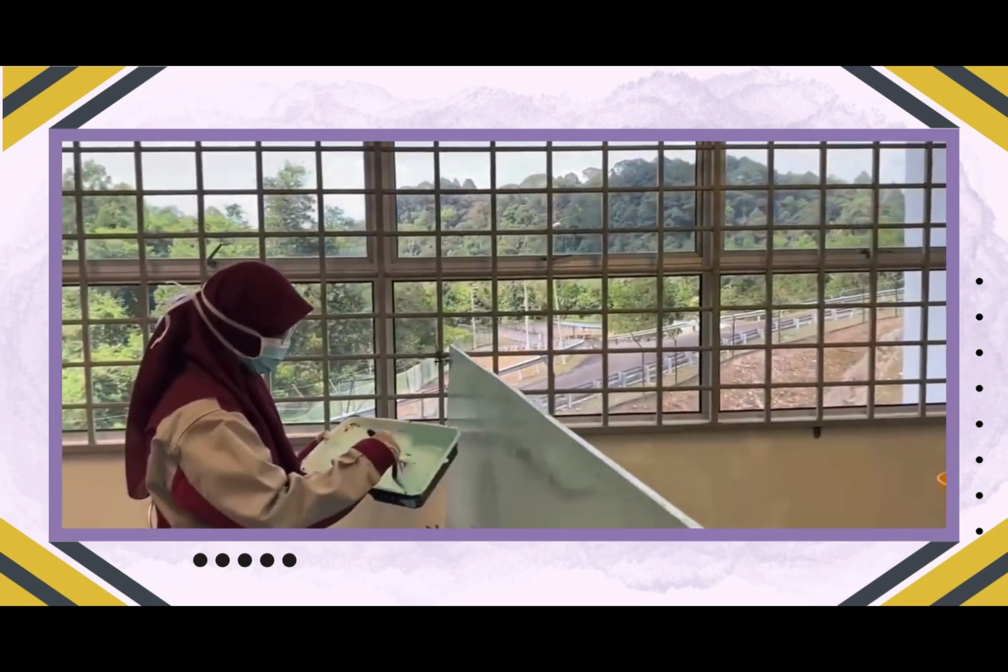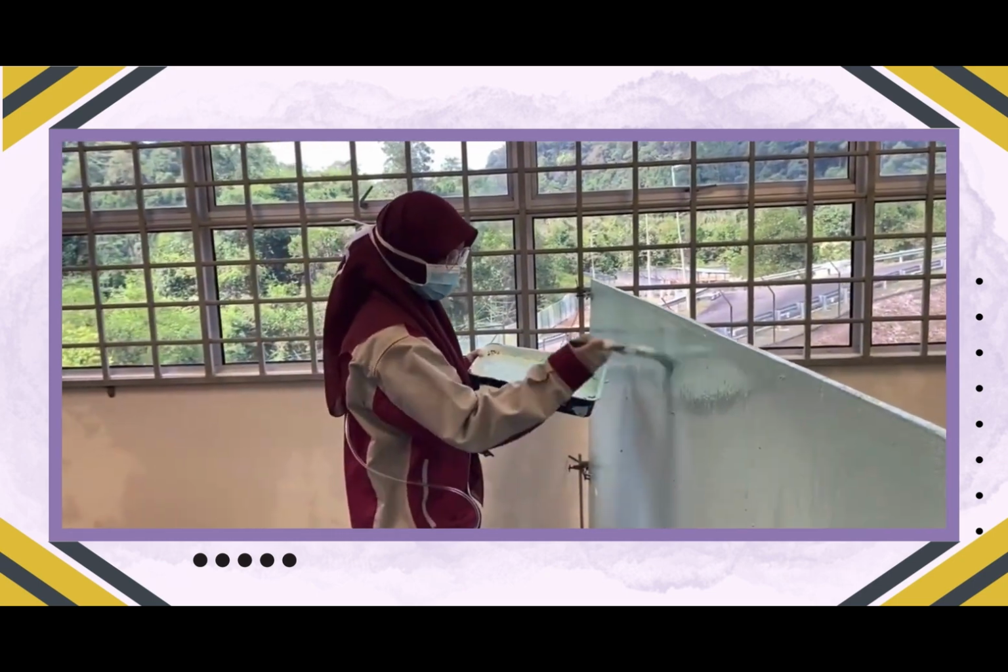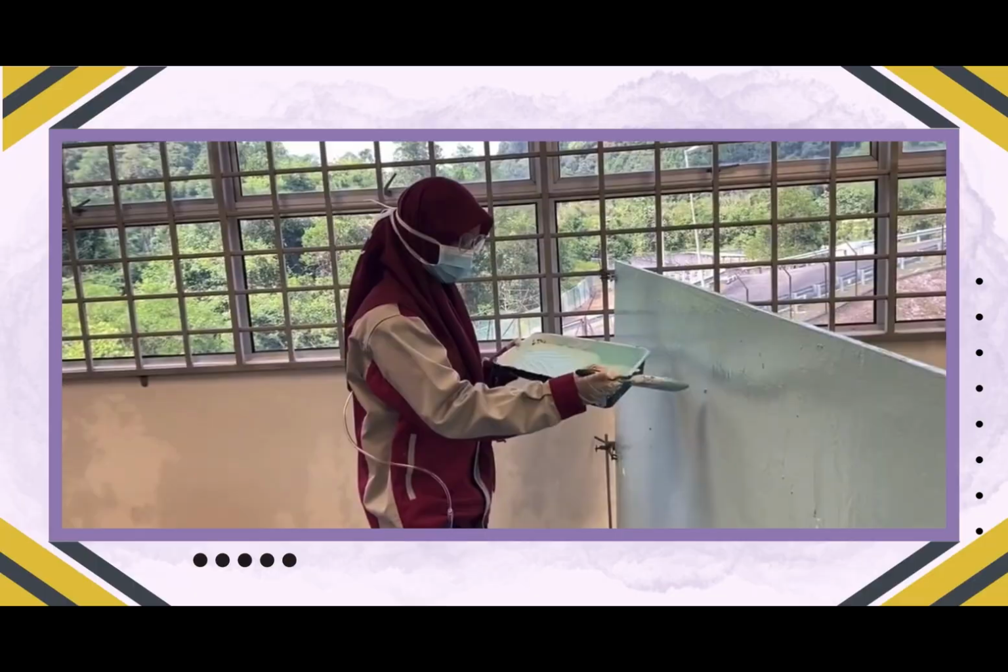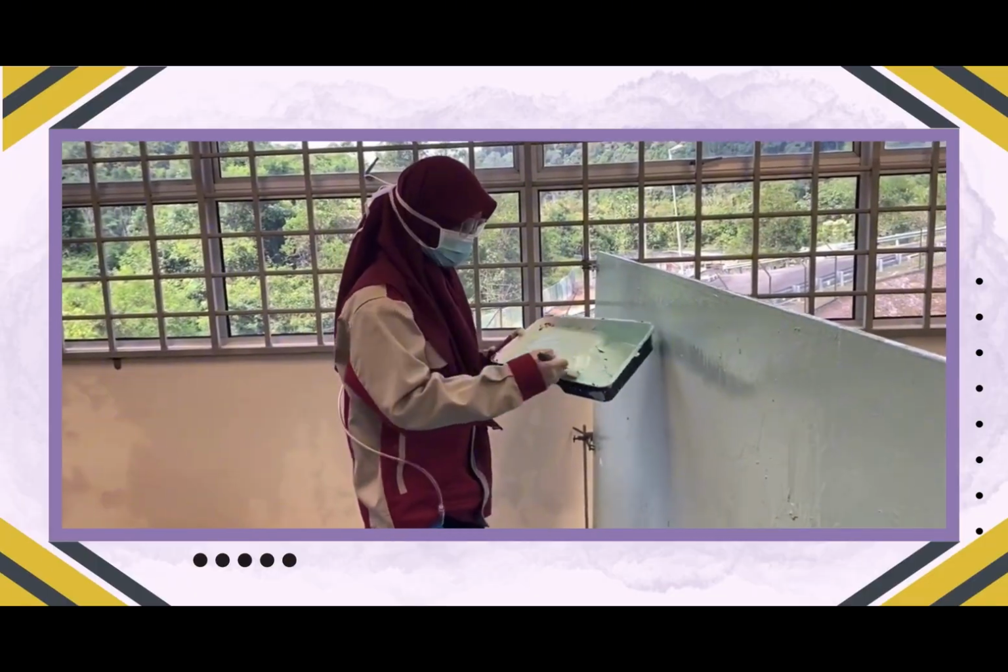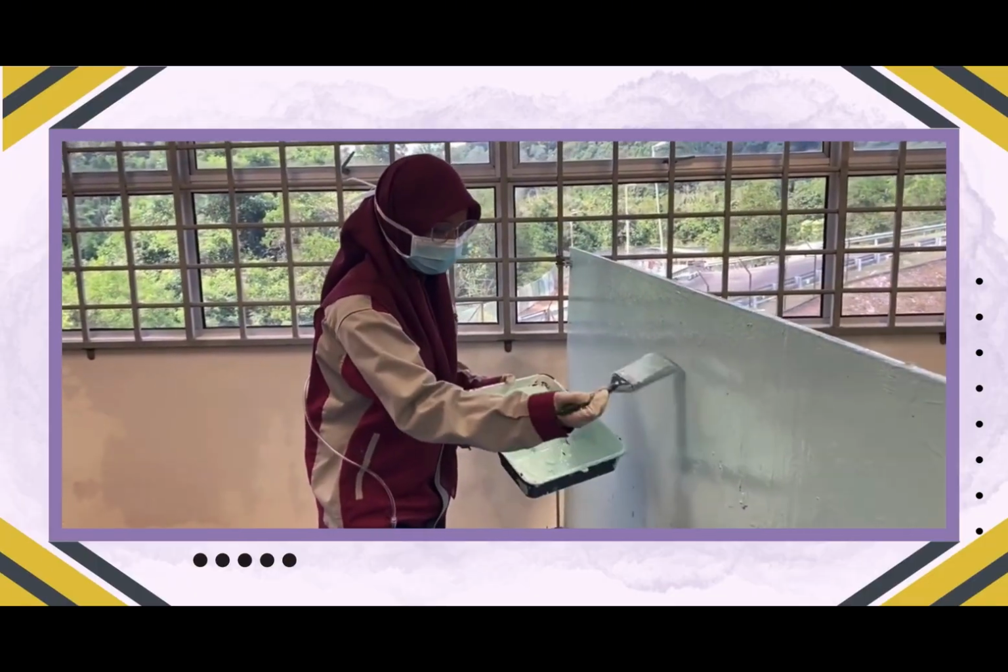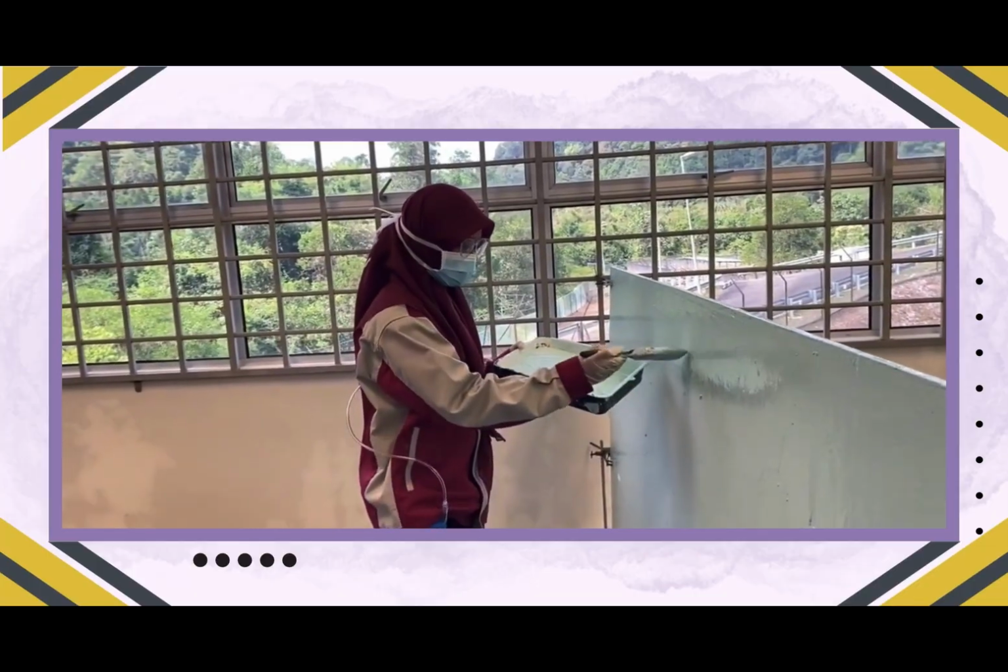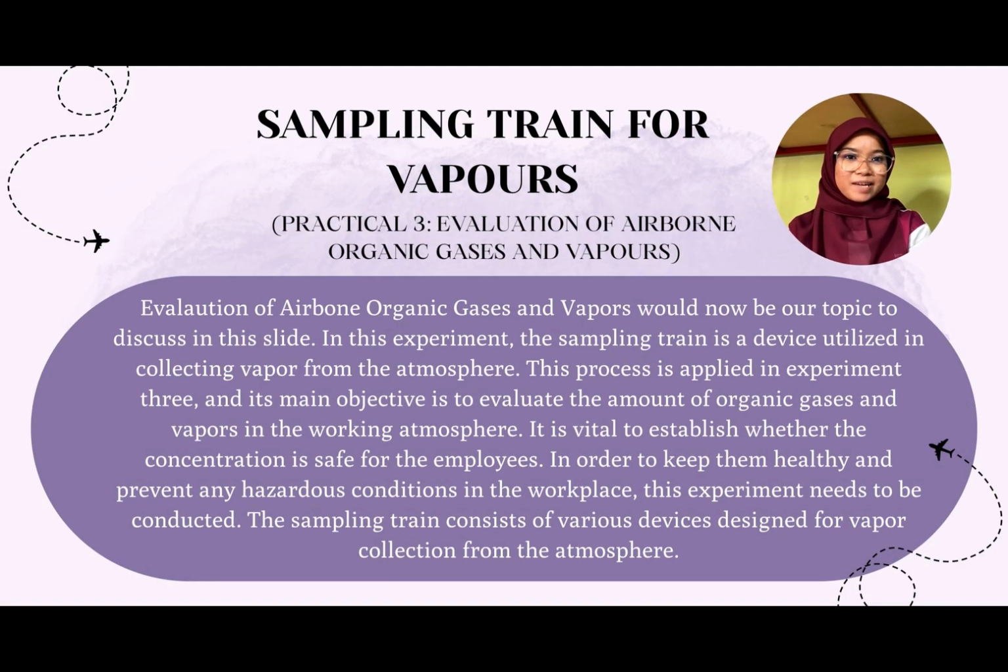To ensure that the sample taken represents the air inhaled by the worker, the air will be pumped through a charcoal tube over a certain period of time, for example, 8 hours of working time. Organic vapors in the air will be absorbed by the activated charcoal in the tube. After sampling is complete, the charcoal tube will be closed, labeled, and sent to the laboratory for analysis to determine the concentration of the chemical. Next, we will look at the sampling train for vapor.